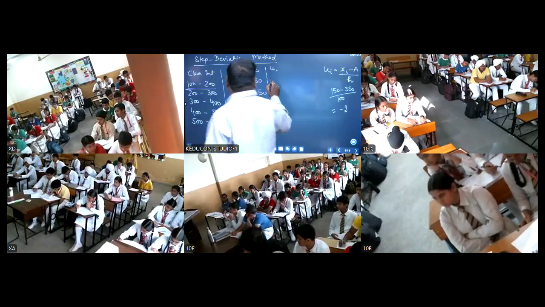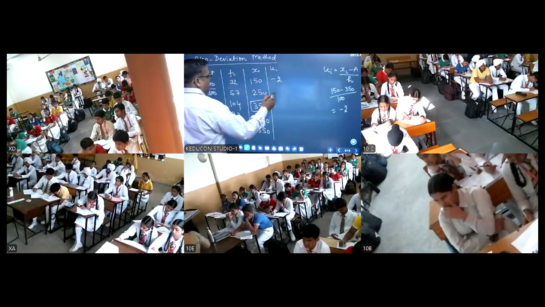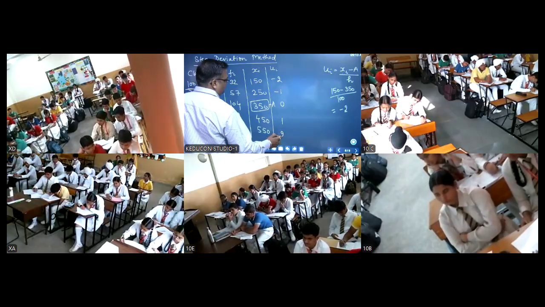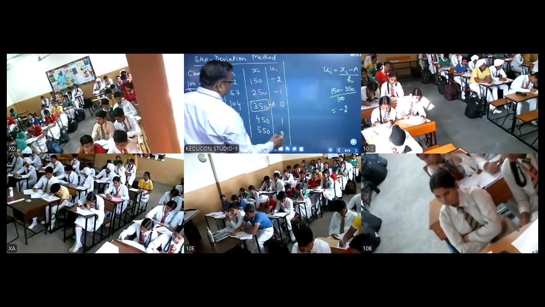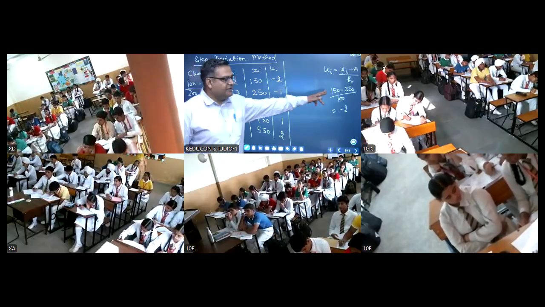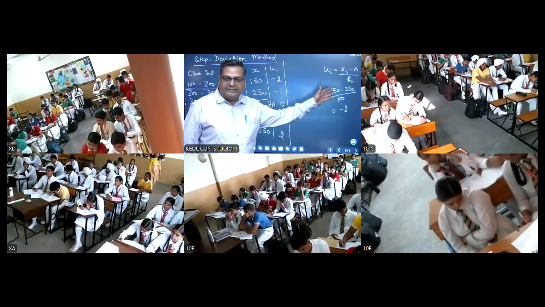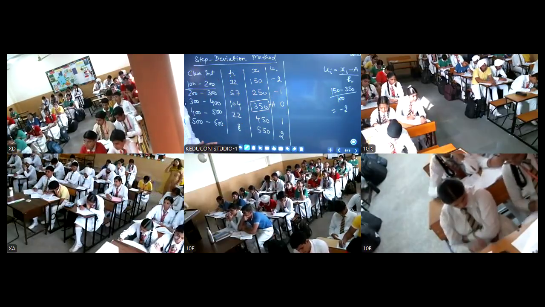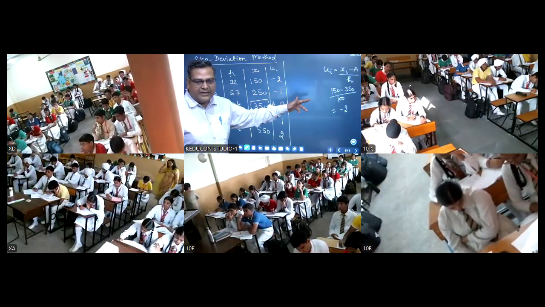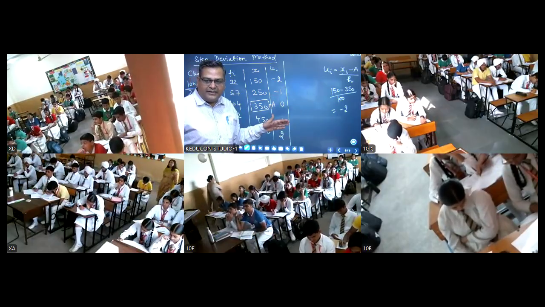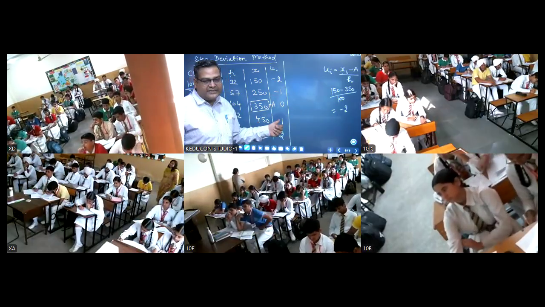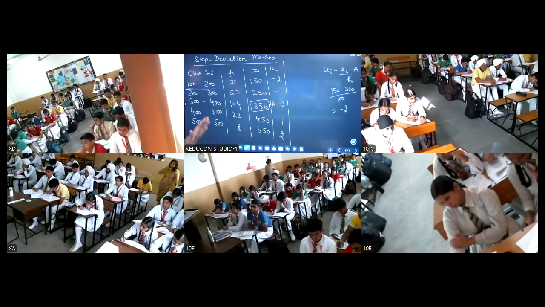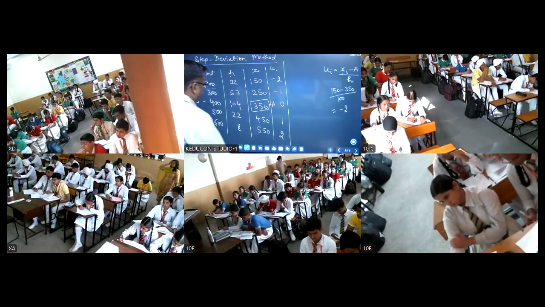Similarly, 250 minus 350 is minus 100, divided by 100, minus 1. 350 minus 350 is 0. 450 minus 350 is 100, divided by 100, 1. 550 minus 350 divided by 100 is 2. Is this clear? Only this step is different.